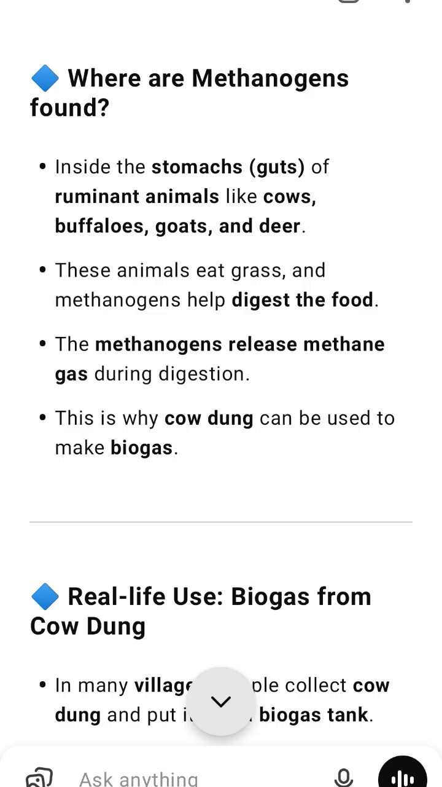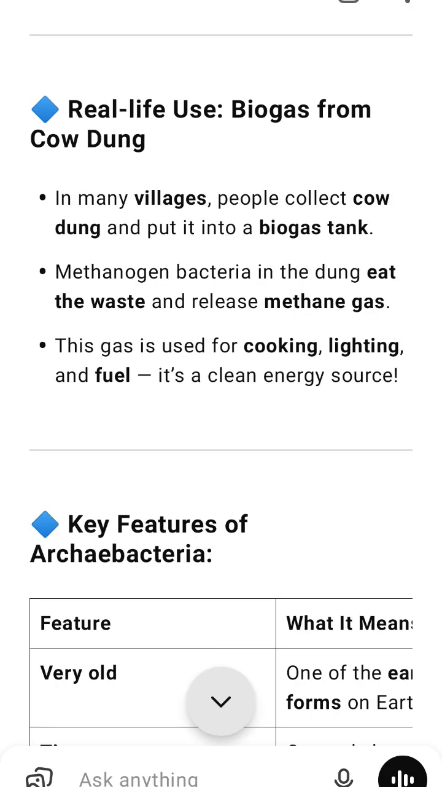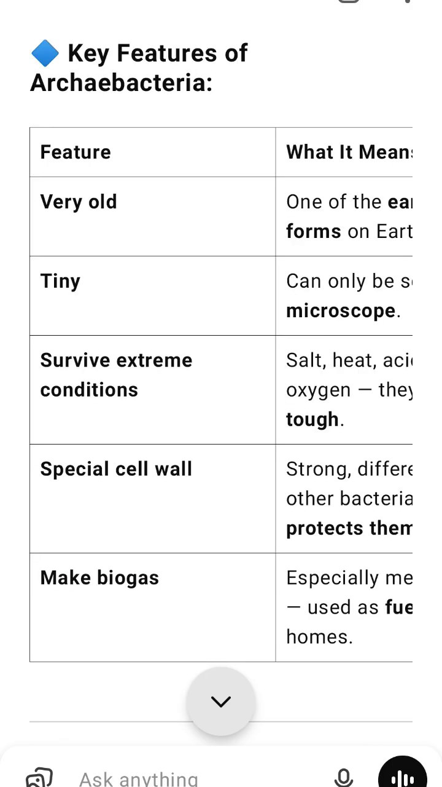Why should we care? They help us understand how life can survive in extreme places, even on other planets. They are used in science, energy, and maybe even in space research. They help reduce pollution by turning waste like dung into useful energy.